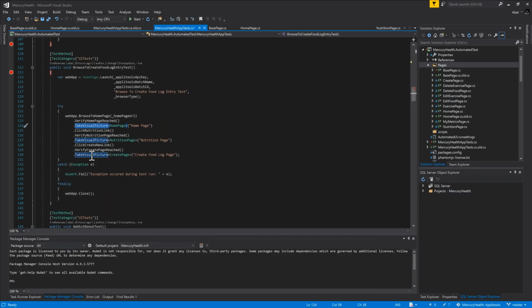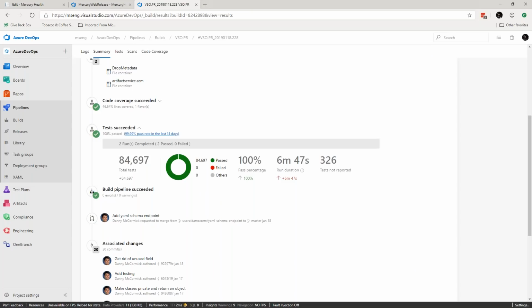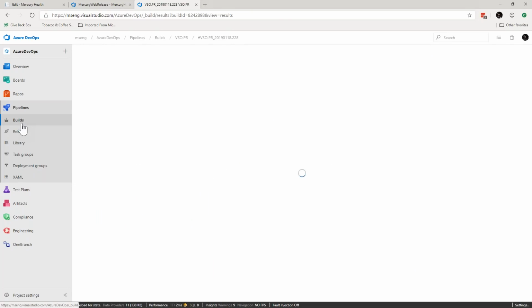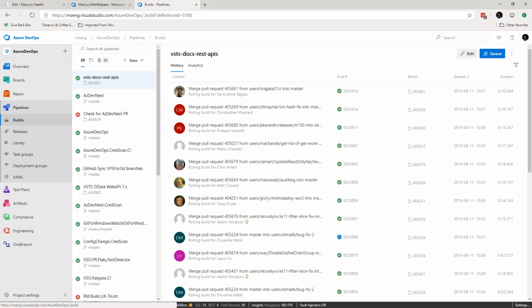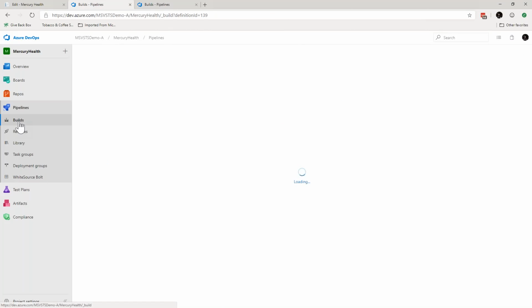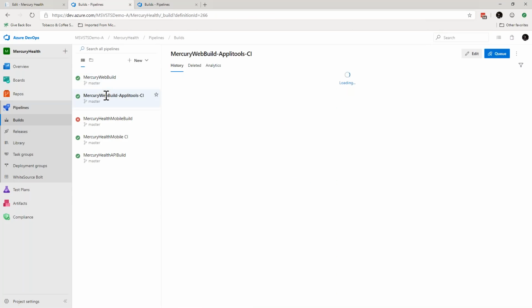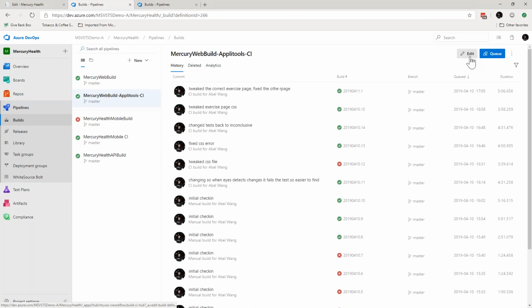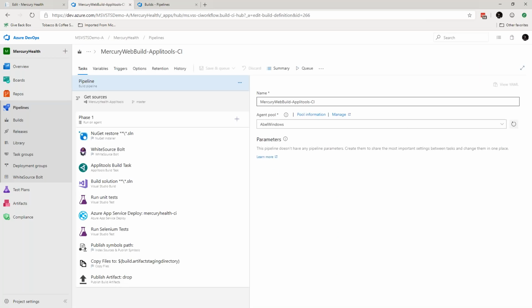So what does this look like? How do you set this up so it's automated in your build and release pipelines? Well, let me go ahead and jump in and show you what that looks like. So if I'm using Azure DevOps, let me find the right browser. Here is my build pipeline. Oh, that's completely the wrong project. That's my real work. All right, here we go. Here's my build pipeline. And here's my Applitools build, and I'll go ahead and edit it to show you guys what that looks like.